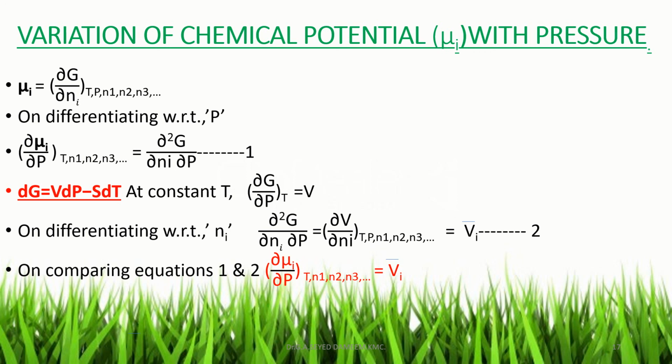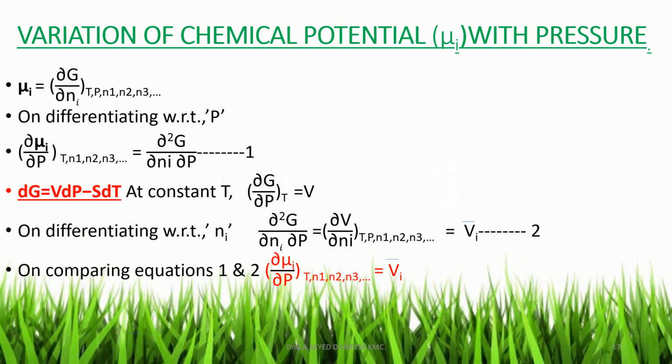On the right hand side, on the same differentiation, ∂V/∂Ni at constant temperature, pressure, n1, n2, n3, etc. is equal to Vi bar, that is the partial molar volume.